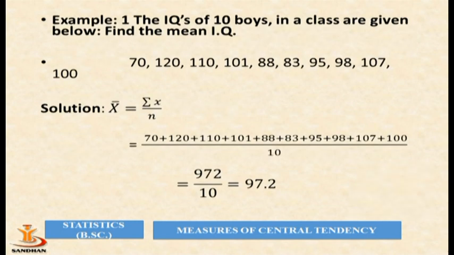Let us understand with an example. Example 1. The IQs of 10 boys in a class are given below. Find out the mean IQ. Here the data is given, which is 70, 120, 110, 101, 88 and so on. So we have to find out the mean IQ. x bar equals summation x divided by n, which is the total number of observations, which is 10. So 972 divided by 10. So the mean IQ for 10 boys is 97.2.